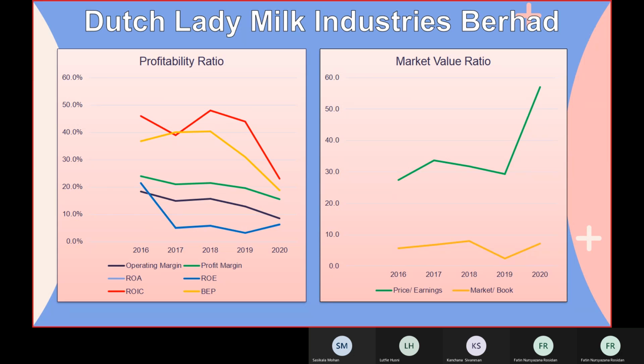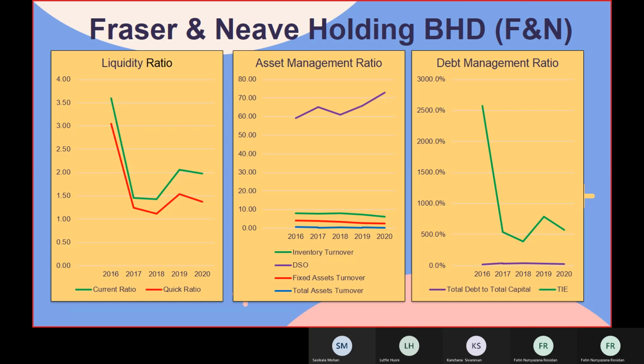Then I'll move to Fraser and Neave Holdings Berhad, or F&N. For the liquidity ratio, the current ratio and the quick ratio have the same graph line, which decreased from 2016 to 2017, and a little bit more within the next 2 years, then increased in 2019 and dropped again in 2020.